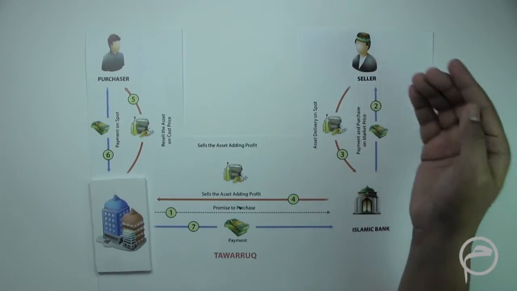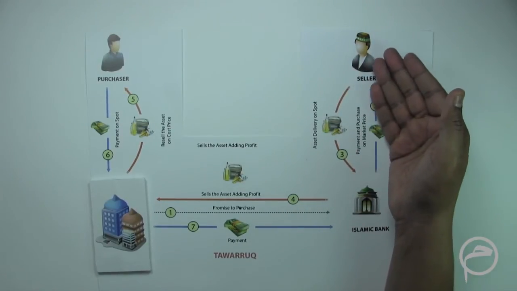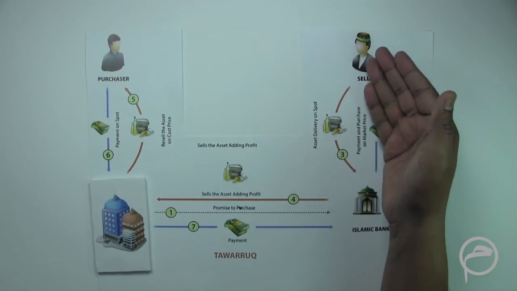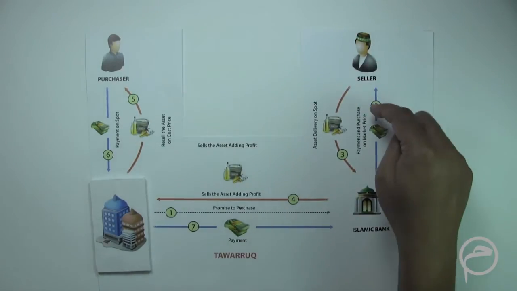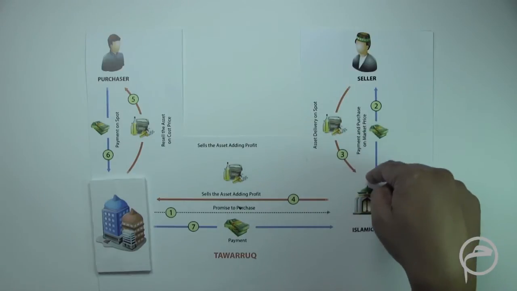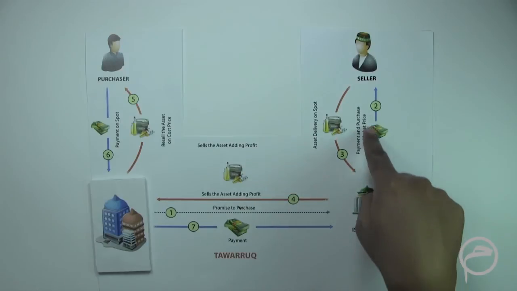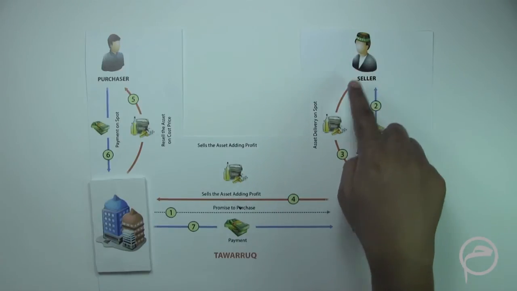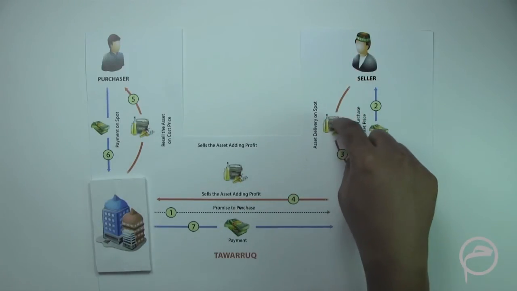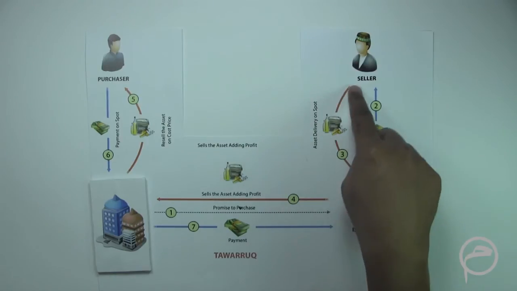Now this could be a broker, this could be anybody in the market who sells these commodities or goods. So what the Islamic Bank does is the Islamic Bank makes the payment, and these assets or commodities are transferred to the Islamic Bank.